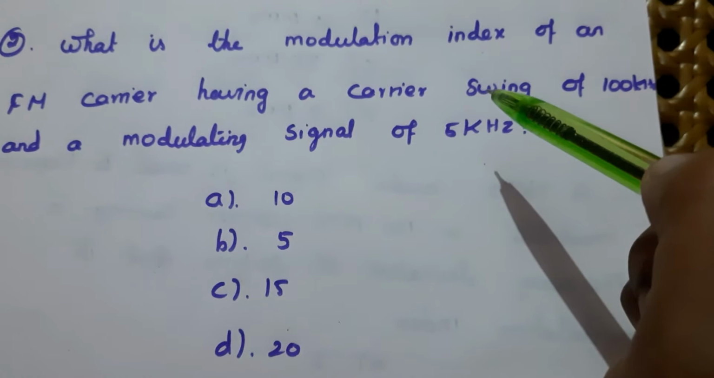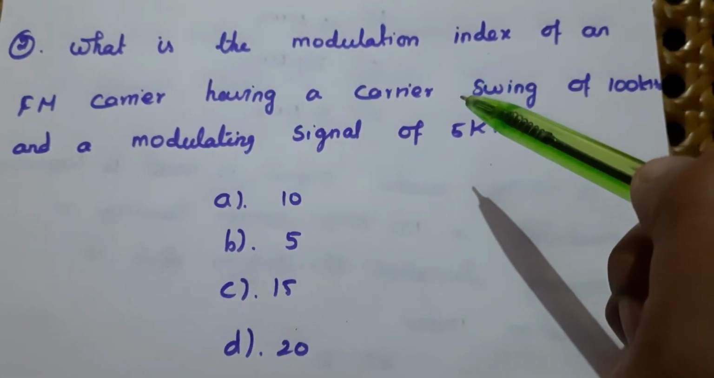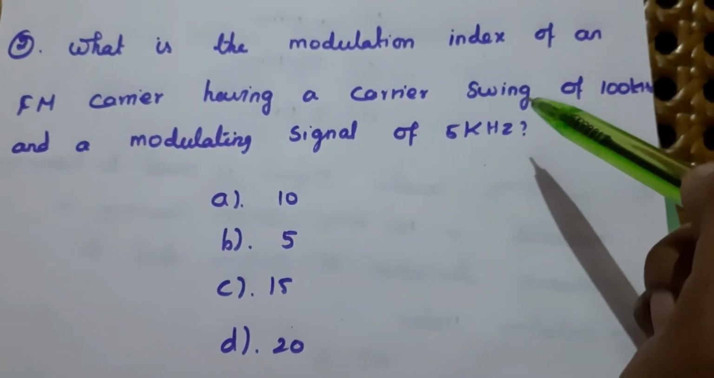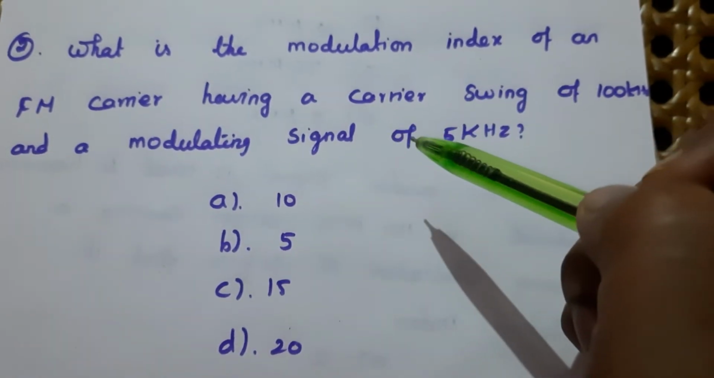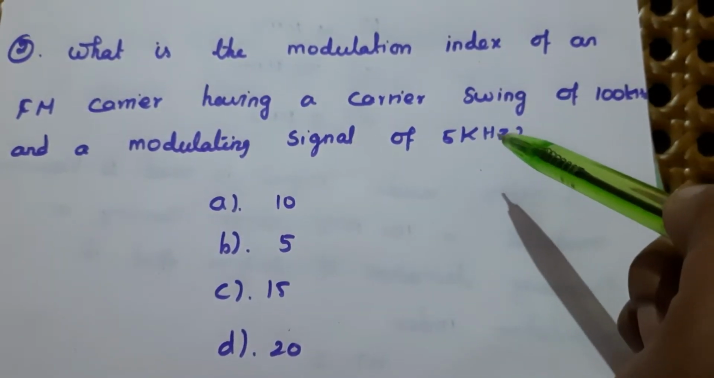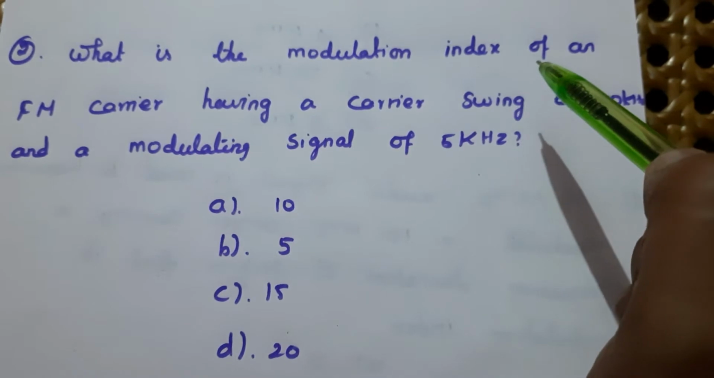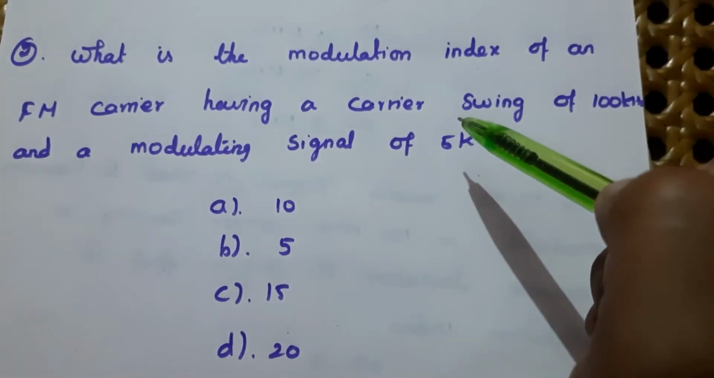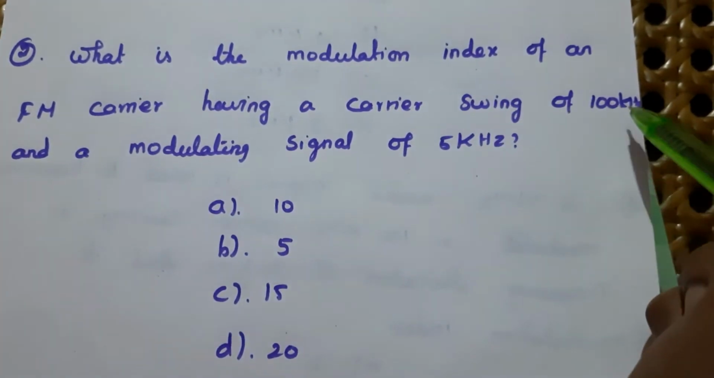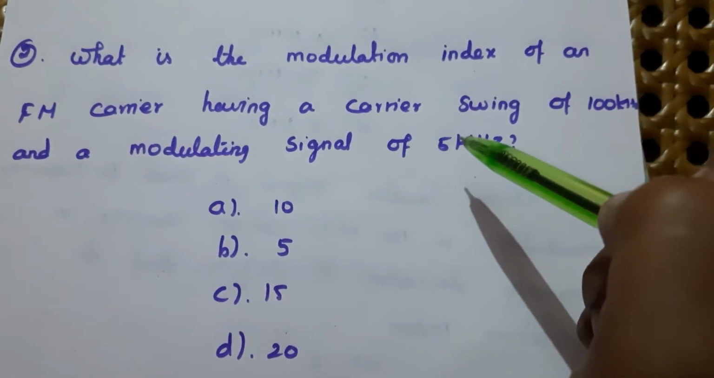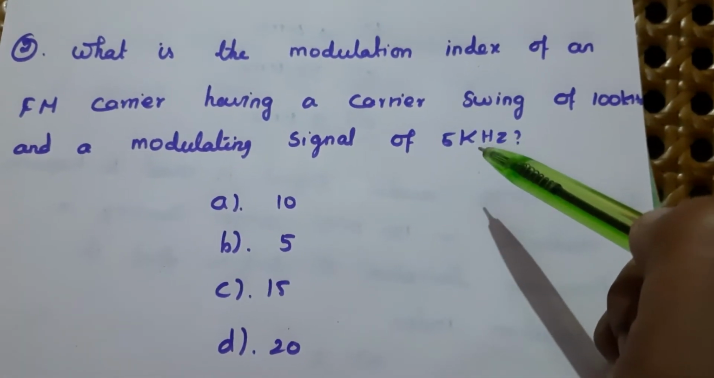Second question, what is the modulation index of an FM carrier having a carrier swing of 100 kHz and a modulating signal of 5 kHz? Find the modulation index.